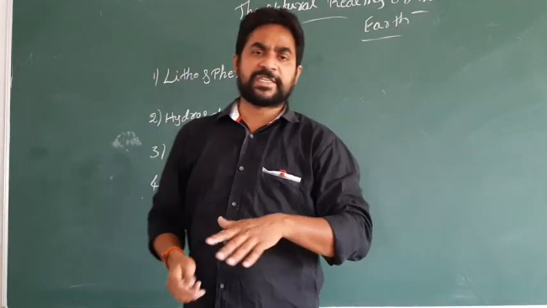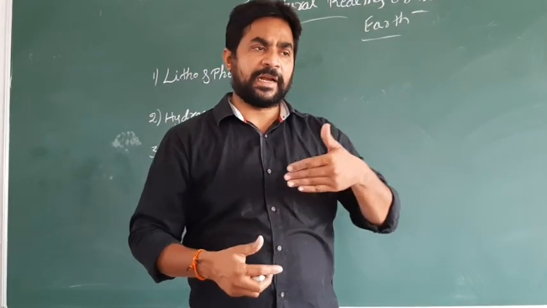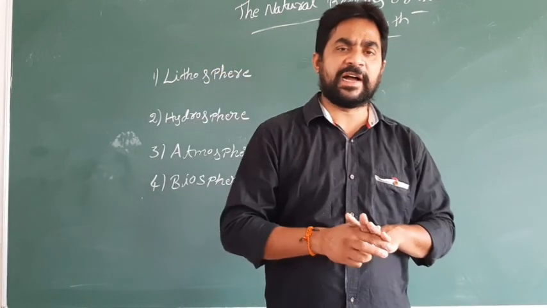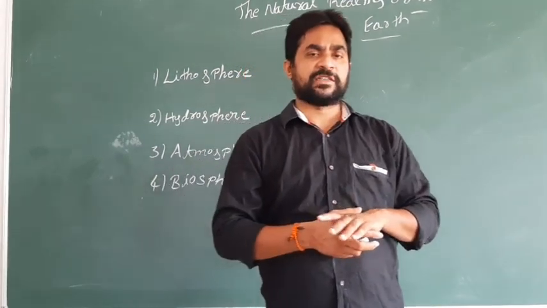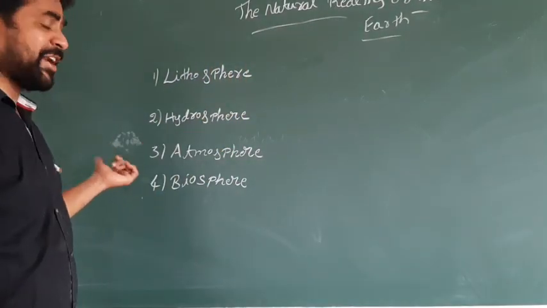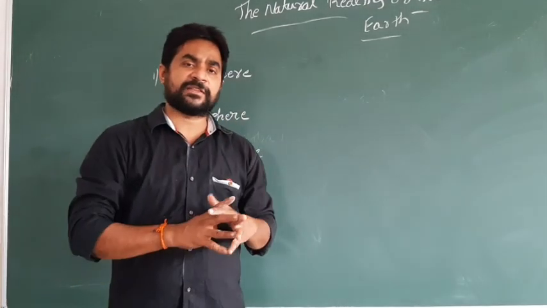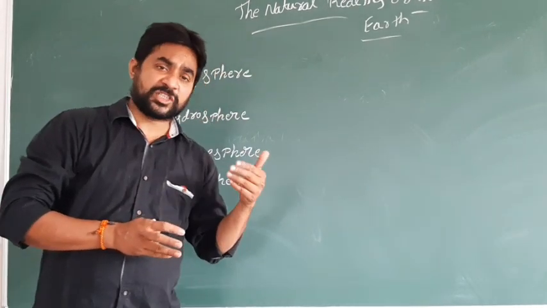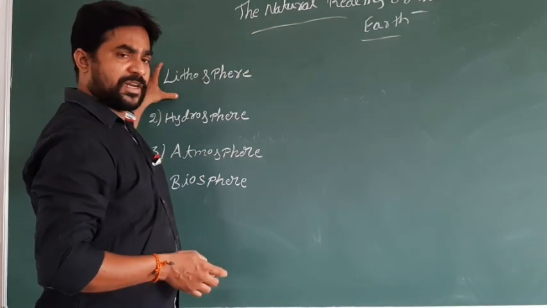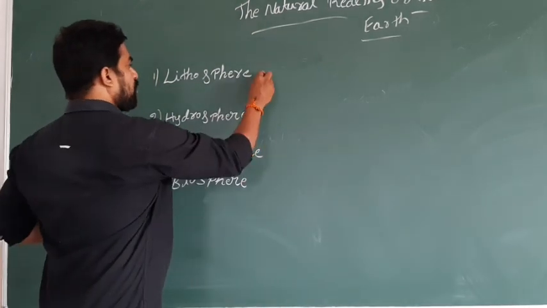We studied these four in the earlier classes, but we are going to learn much more about these four rims, because the scientists of the earth divided it into four natural rims. The first one is called lithosphere, the second hydrosphere, the third atmosphere, the fourth biosphere. It means the earth, based upon geographical features, is divided into four natural rims. We have to know what these are.